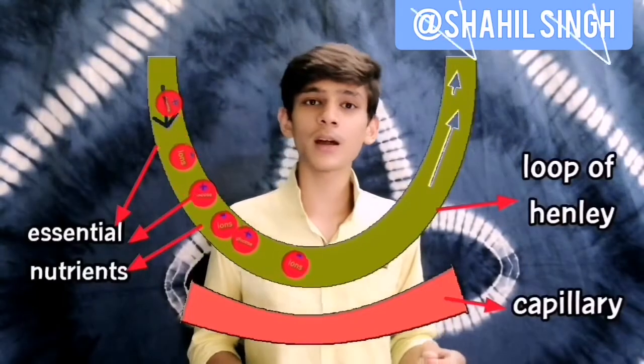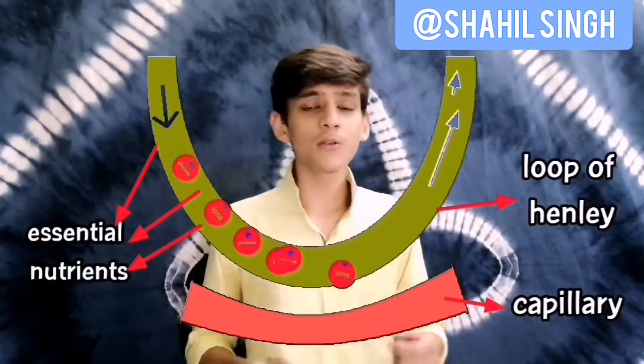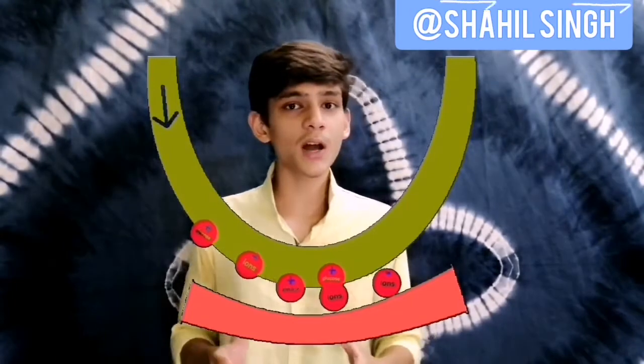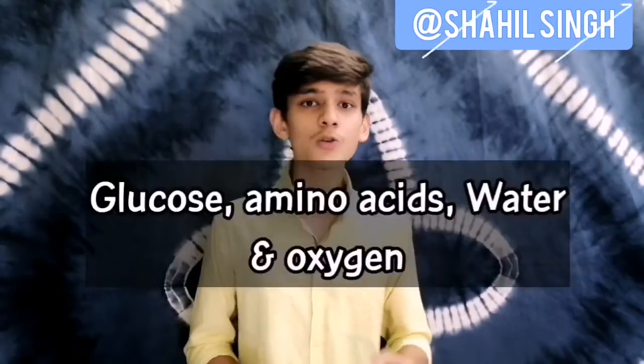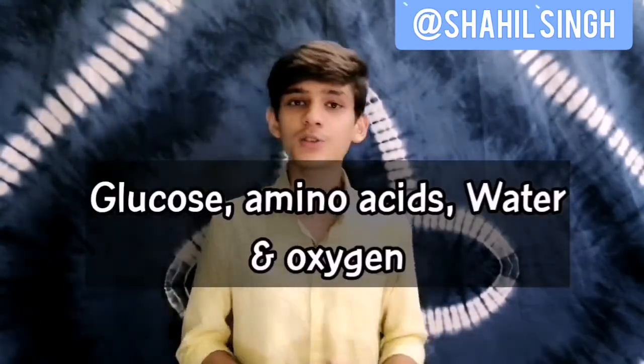Now, when the Bowman's capsule captures all those nitrogenous wastes, using some physical forces, it tends to capture some essential nutrients also, like amino acids, glucose, and water. These are very important for our body and we need to reabsorb them. Hence, those capillaries surrounding the loop of Henle reabsorb these nutrients when the nitrogenous waste mixture passes through the loop of Henle. So the reabsorption process is a very important one and you must remember the names of the nutrients absorbed: glucose, amino acids, water and oxygen.